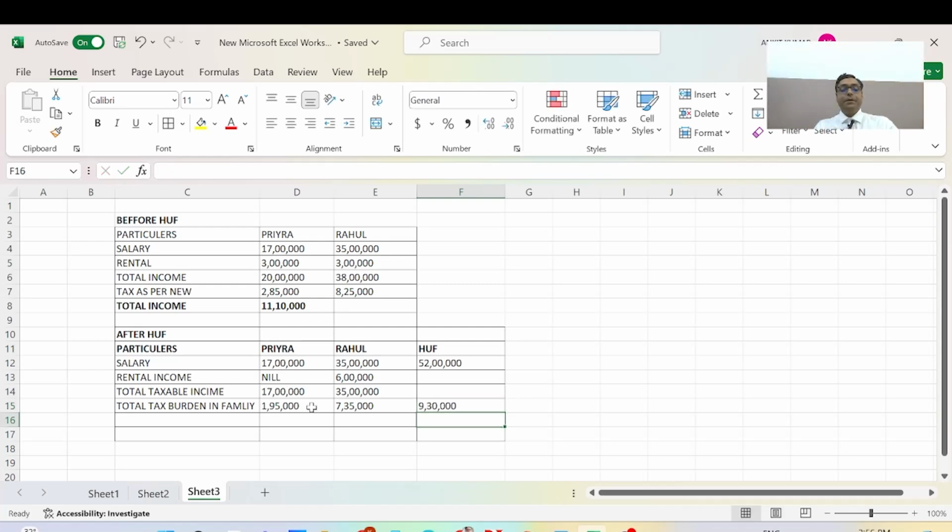Okay. Now we can see the difference between the tax before HUF and after HUF.